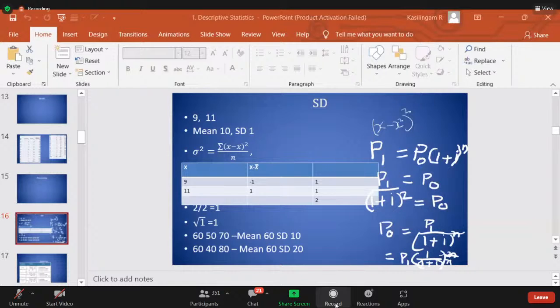Like this, when you take two variables, there is a possibility of 10 different combinations.